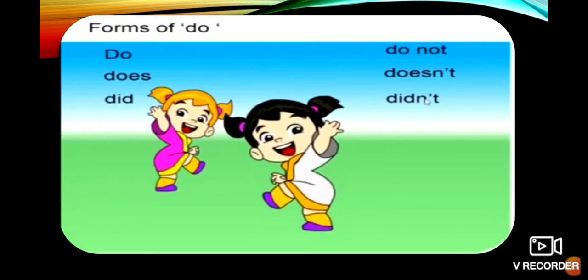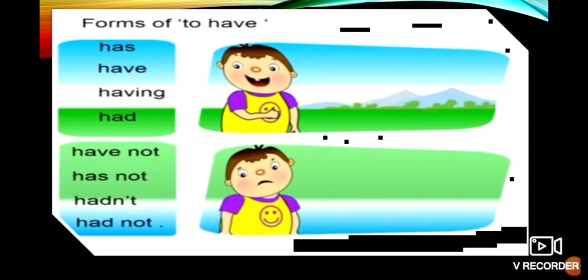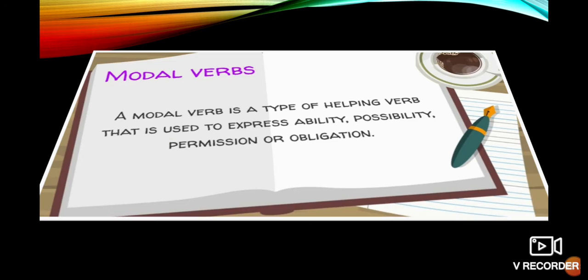Negative contracted forms are do not, does not, did not, don't. Now let's move to have. Have is also a primary auxiliary verb. Have and its forms are has, have, having, had. The negative forms are have not, haven't, has not, hadn't, had not, etc.